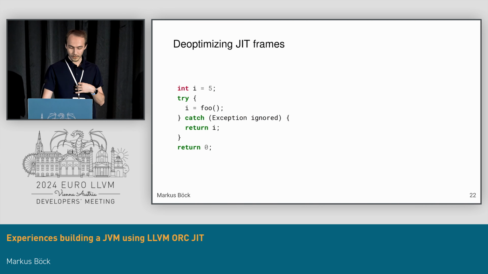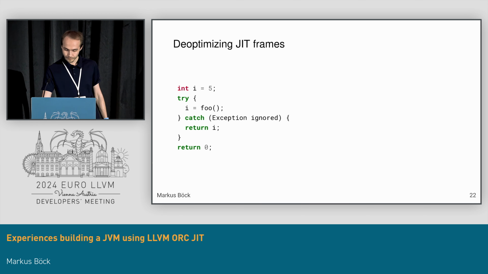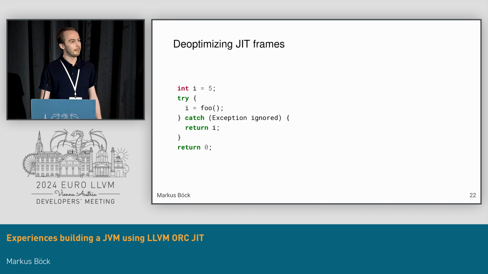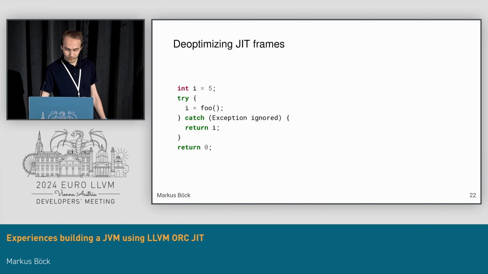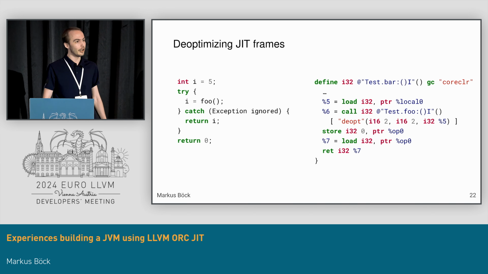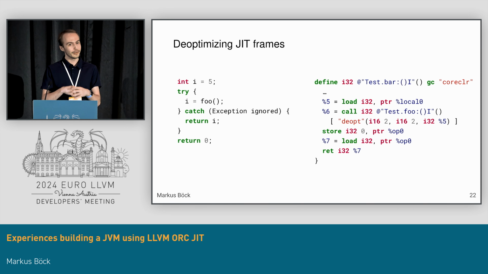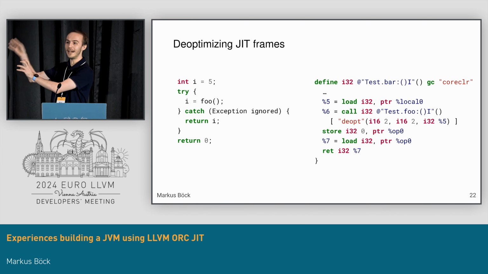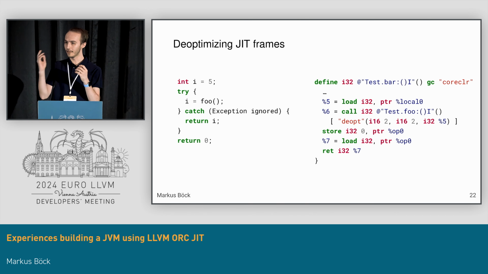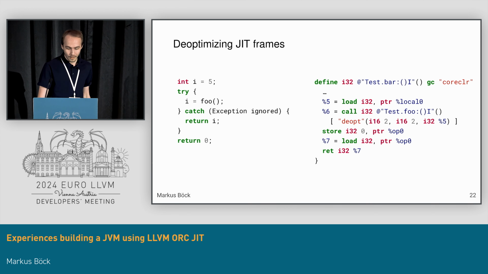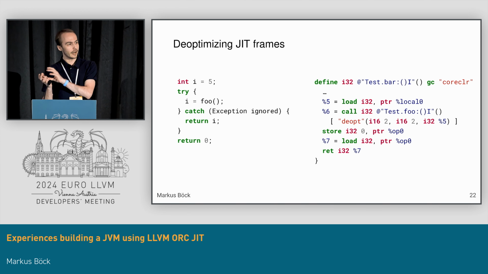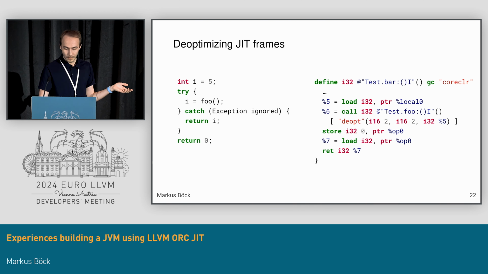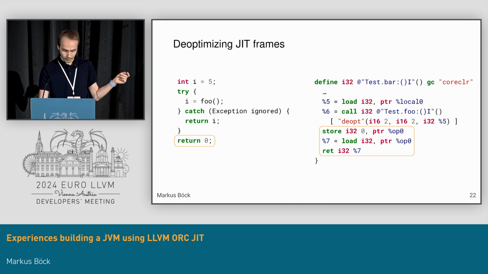As an example, here we have a try-catch with exceptions. The idea is basically that exceptions are exceptional, right? They shouldn't happen in the usual case. So what we can do is just not generate any code for the catch handler. Instead, when an exception is thrown during a call, we will go back to the interpreter and replace the JIT frame with the interpreter frame. To do this, we need to extract the OSR state out of the JIT frame. This can be done with these deopt operands over here.